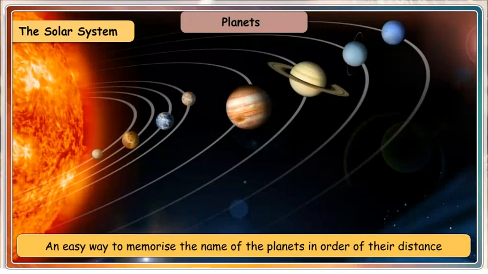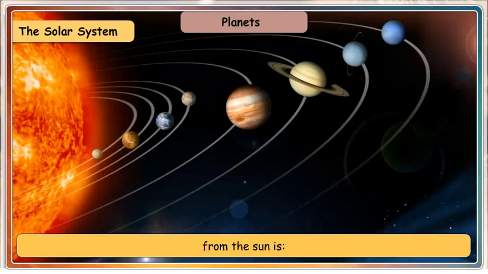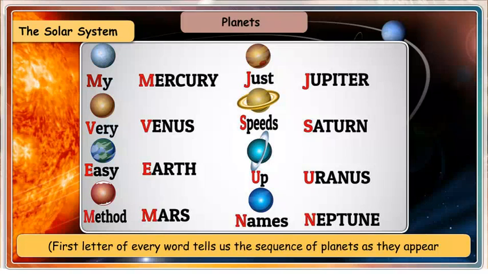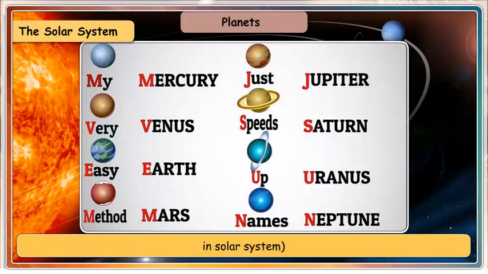An easy way to memorize the names of the planets in order of their distance from the Sun is: My Very Easy Method Just Speeds Up Names. The first letter of every word tells us the name of the planet, and the sentence shows the sequence of planets as they appear in the solar system.